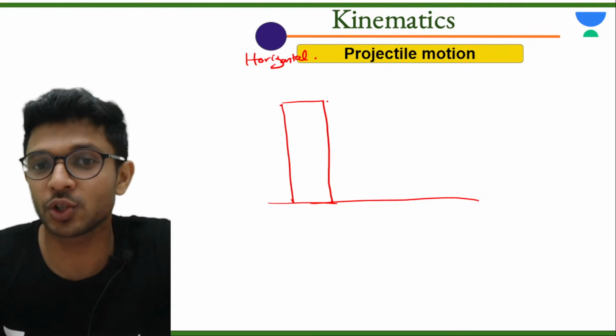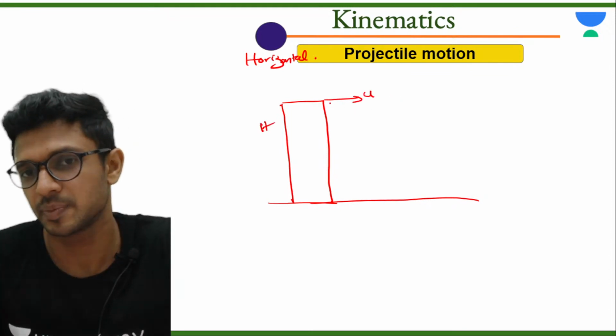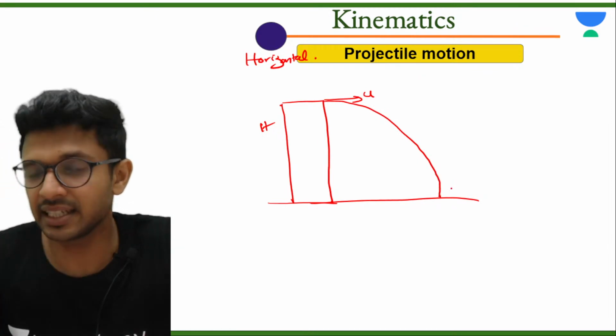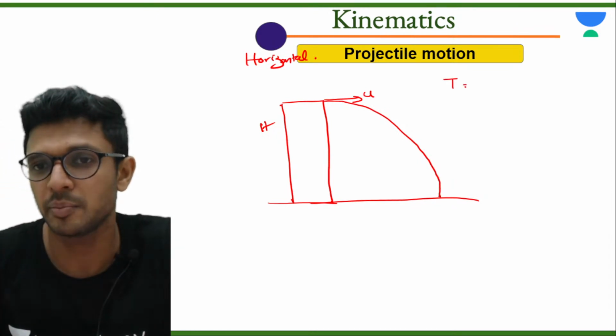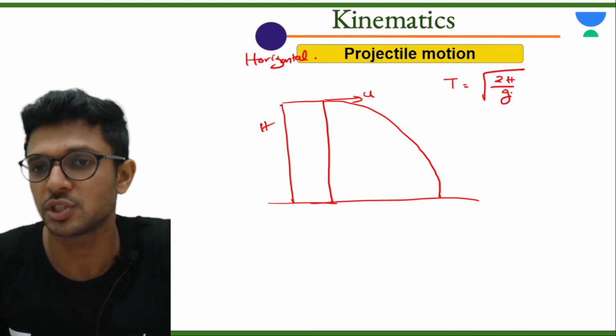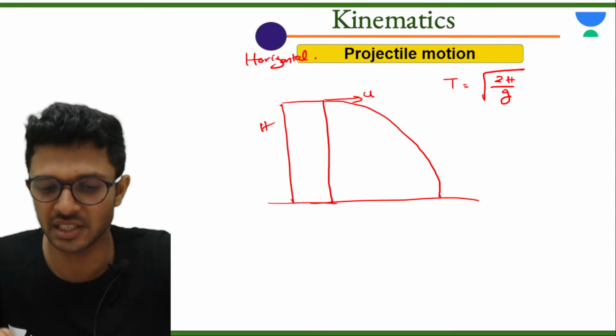So anyway, horizontal projectile motion means a particle which is projected from some height in the horizontal direction with some velocity u. How will it be going? It will be going like this. Different things that can be asked from here. One is time period, meaning total time taken by the particle to make the projectile motion. Formula: root of 2h divided by g.